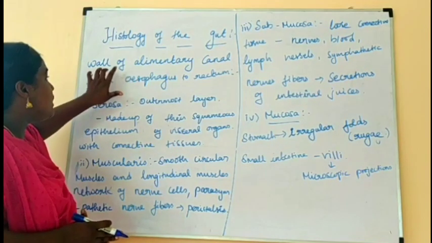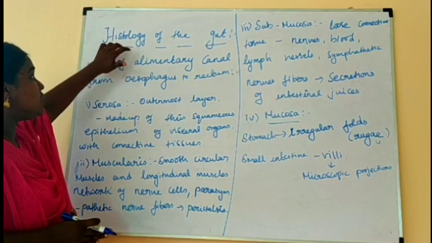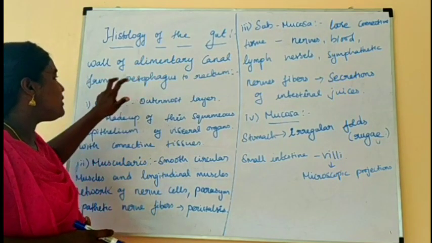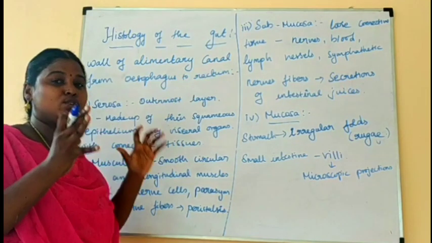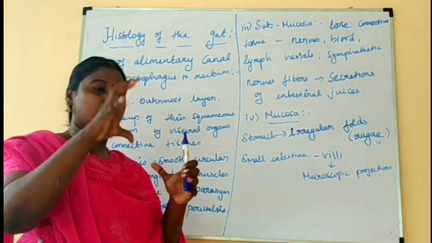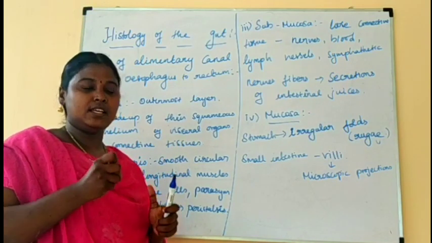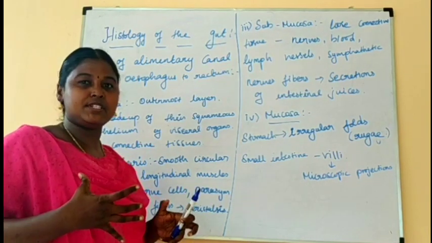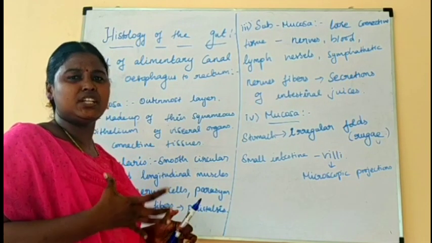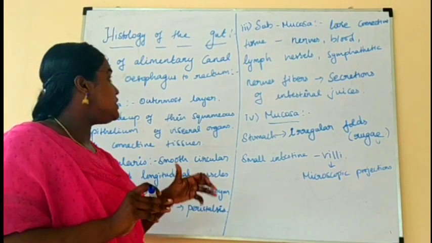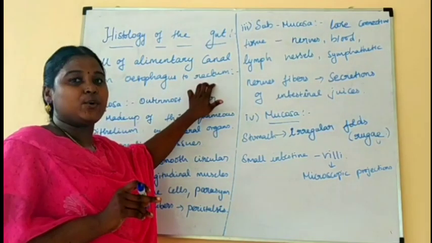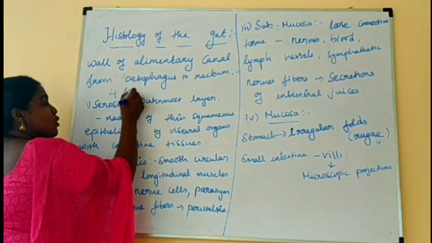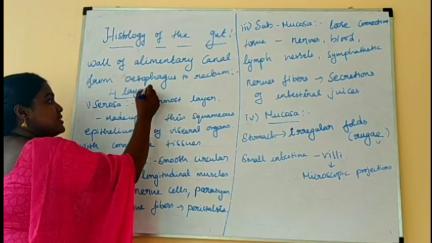These are the gut regions, with four layers. The total wall is the wall of the alimentary canal from the esophagus to the rectum. We analyze it under the microscope. We take the gut region, the intestine, and see it in microscope view. The alimentary canal is the gut region of the digestive system. From the esophagus to the rectum there are four layers of cells. These are the four layers of the wall.